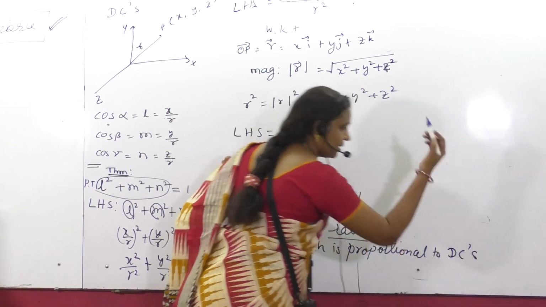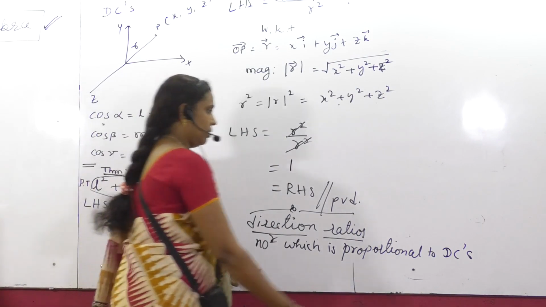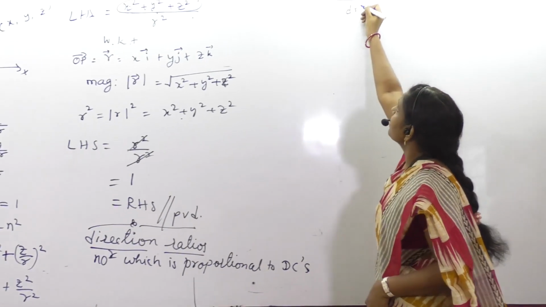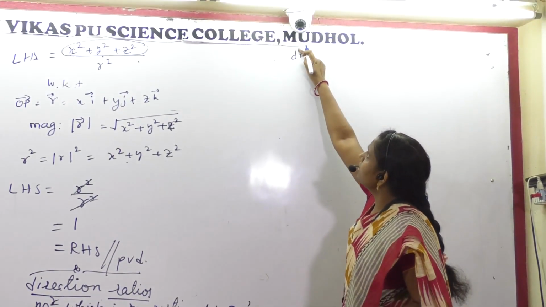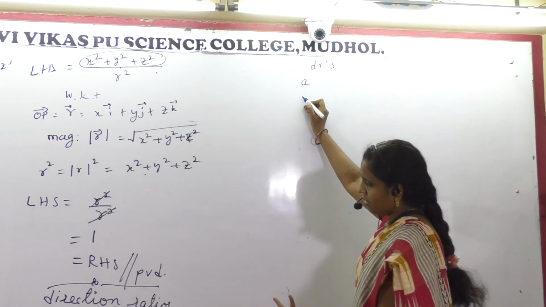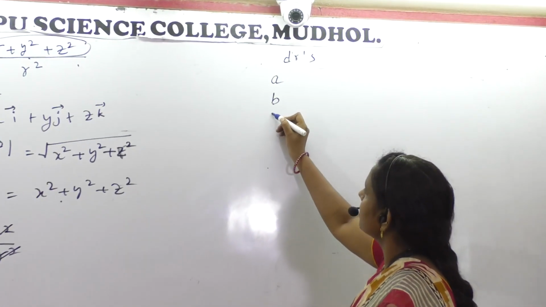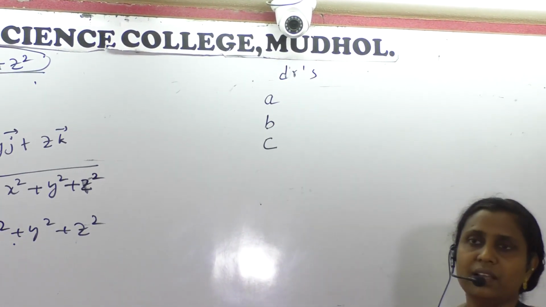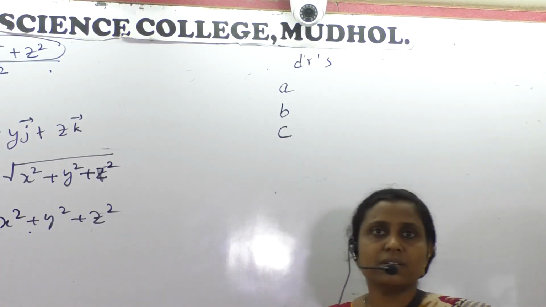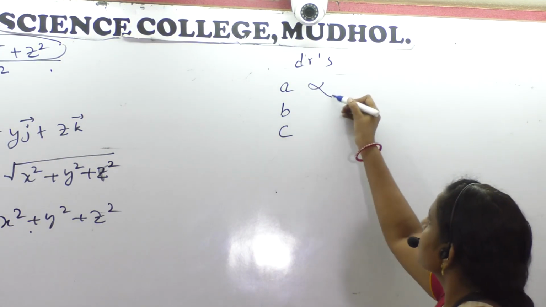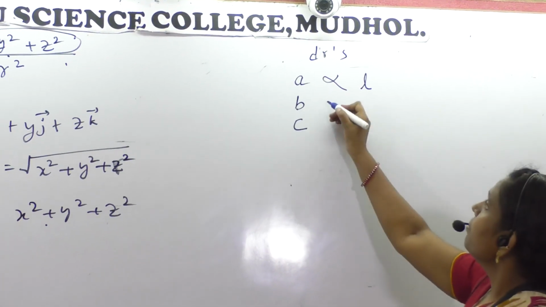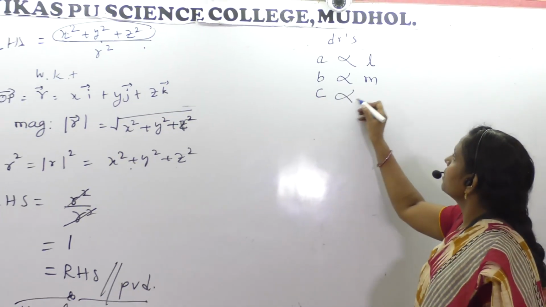Direction ratios are numbers proportional to direction cosines, and the DRs are always denoted by a, b, c, like how l, m, n are the standard notations for cos alpha, cos beta, cos gamma. A is proportional to l, b to m, c to n.